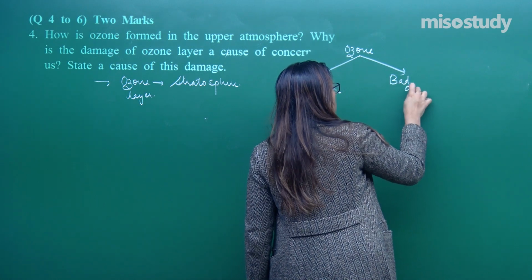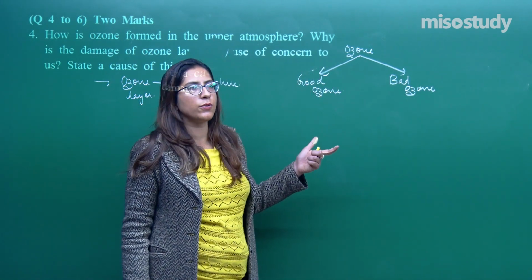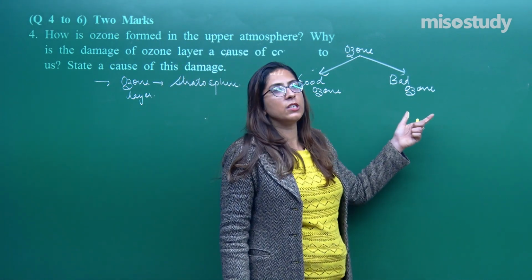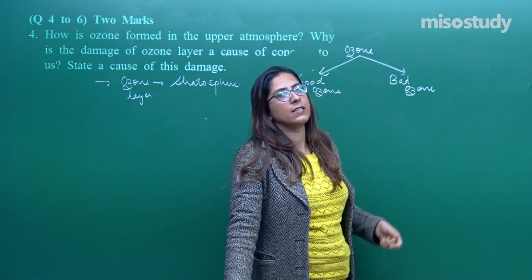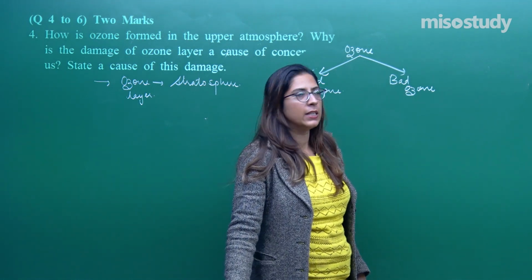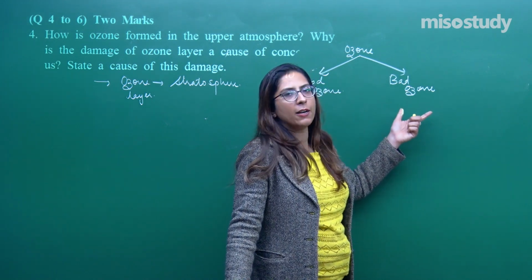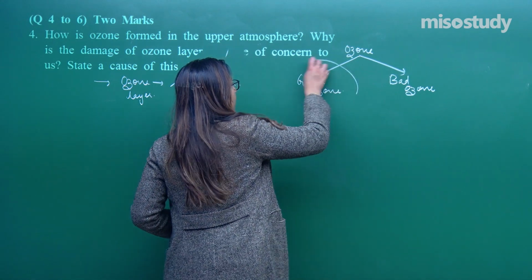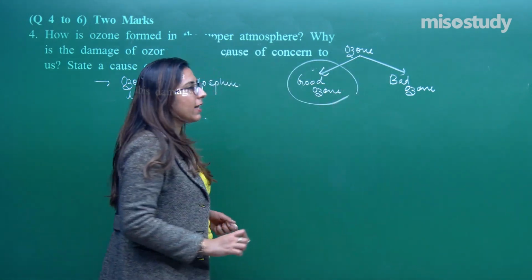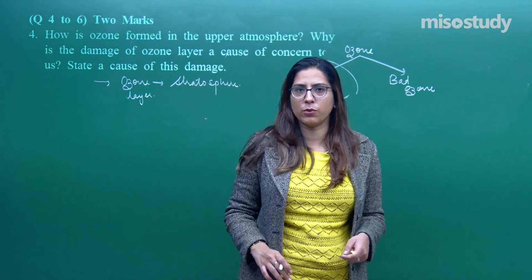Good ozone is the ozone which is present in the stratosphere, whereas when this ozone is present in the troposphere, which is near the earth's surface, it can act as a greenhouse gas, which can increase the temperature of the earth. So, these are the bad ozone, right. Now, they are asking only the first part, that is good ozone. They are asking how this good ozone, or the ozone layer, is formed in the stratosphere.